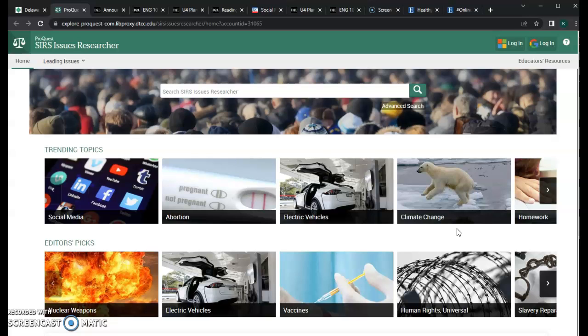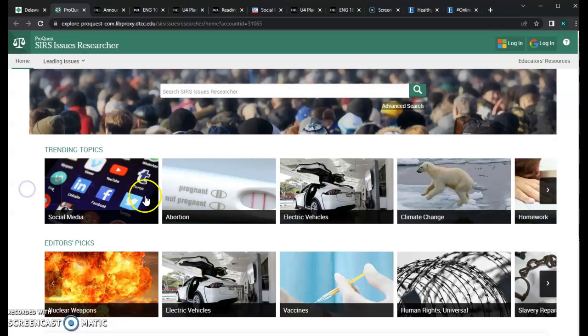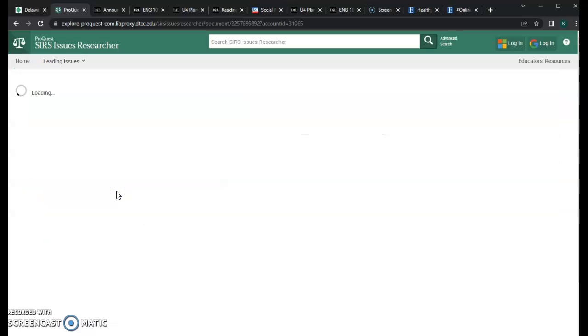So the nice thing about SIRS, and this is why I'm starting with SIRS, SIRS has a section that goes over trending topics and that also includes leading issues. You can look at them all alphabetically here, where you can pick a topic and see some sources related to that topic. And lucky for us, social media is a trending topic, so we're going to click on it and it's going to take us here.